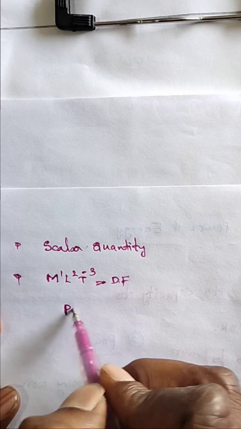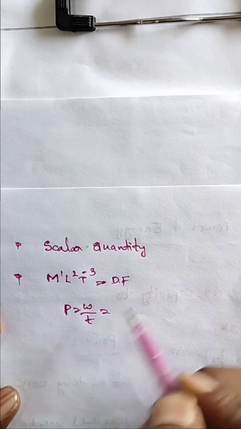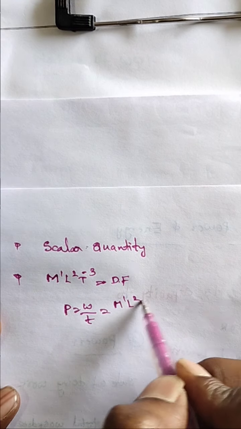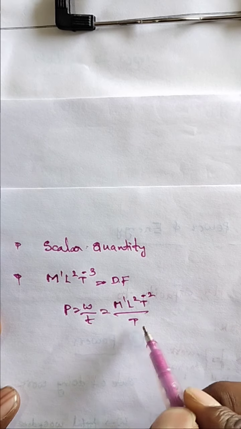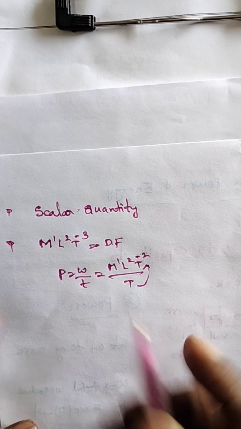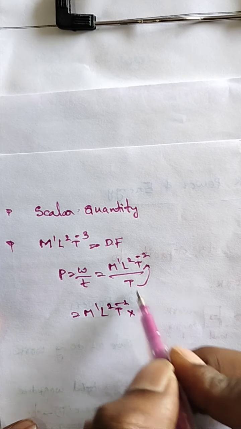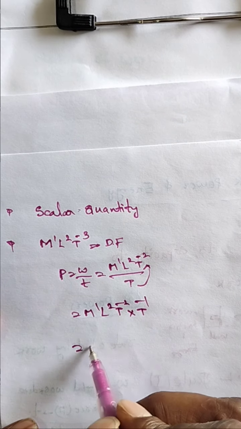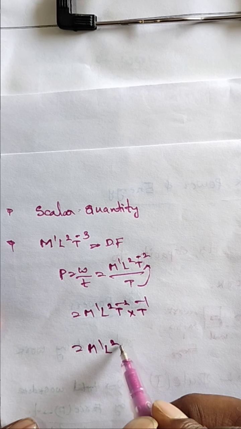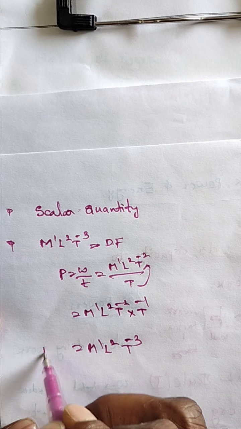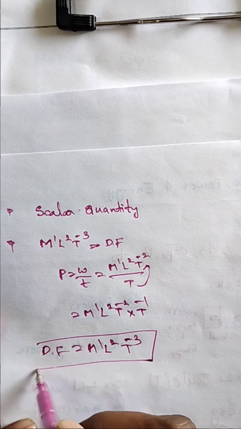Very easy. P is equal to W by t. So M^1 L^2 T^-2 by t. This is going upward. Here M^1 L^2 T^-2 into T^-1. So finally M^1 L^2 T^-3. So this is the dimensional formula of the power.